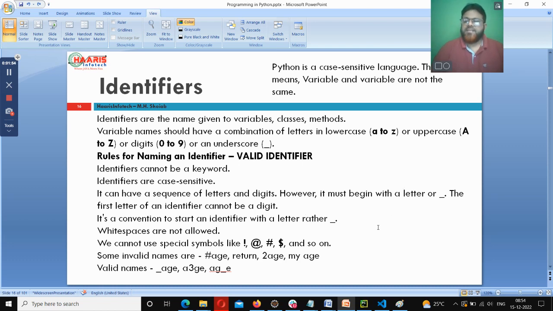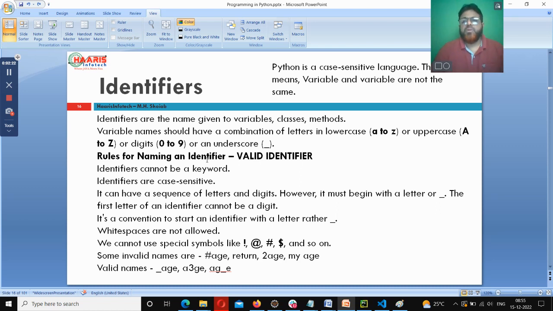So let's talk about identifiers. As I said, identifiers are names given to classes, methods, variables, modules, packages, all these things. When we say identifiers, we have two concepts: valid identifier and invalid identifier. Valid means one which contains a proper name. What is a proper name? First, the name should not be a keyword.